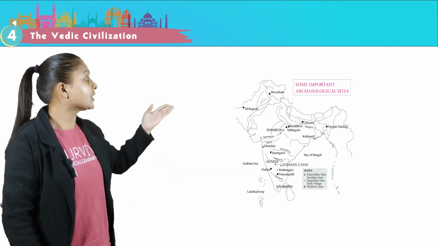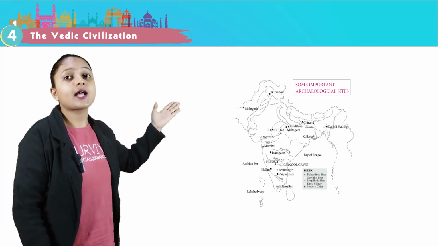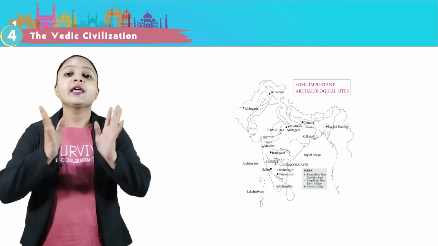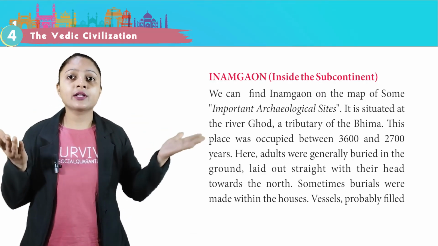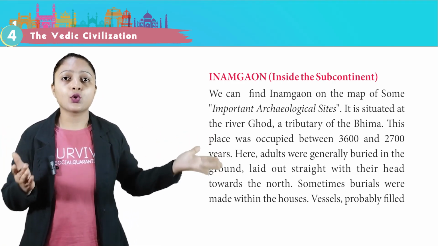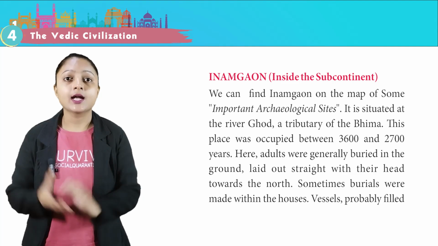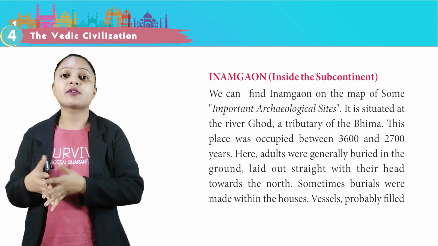Look at this image. This is the image of a map. This is the map of some important archaeological sites. Inamgaon, inside the subcontinent. We can find Inamgaon on the map of some important archaeological sites. It is situated on the river Ghod, a tributary of the Bhima. This place was occupied between 3600 and 2700 years ago.